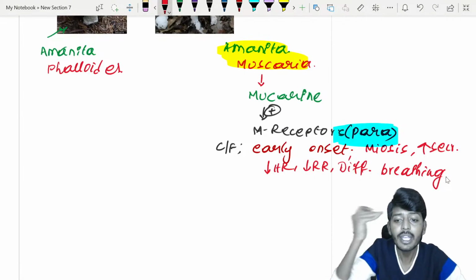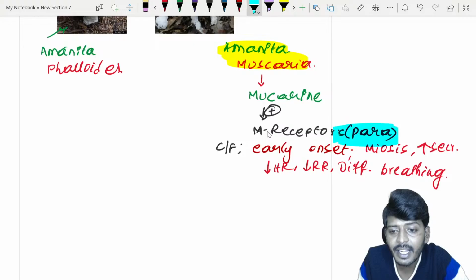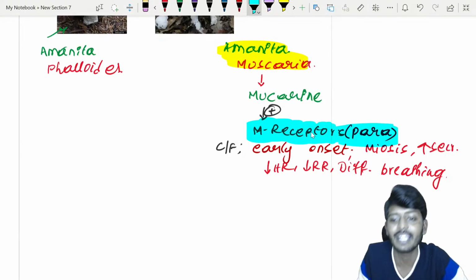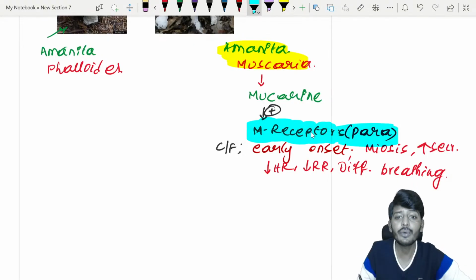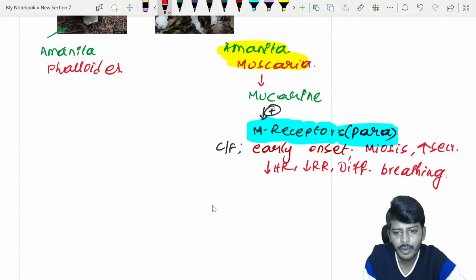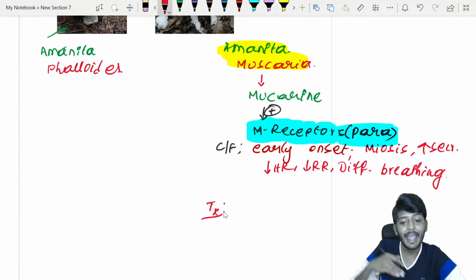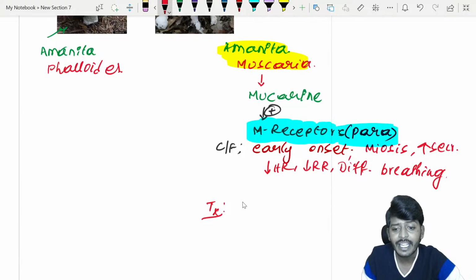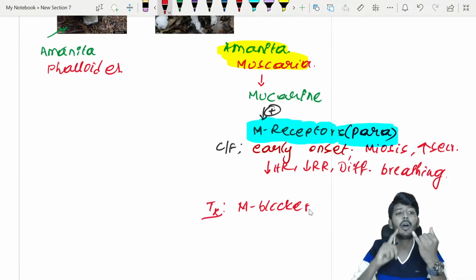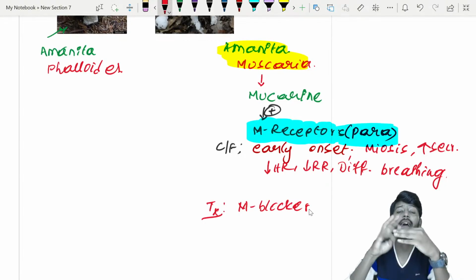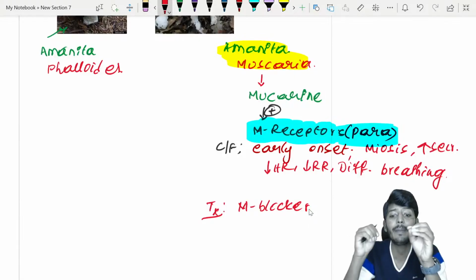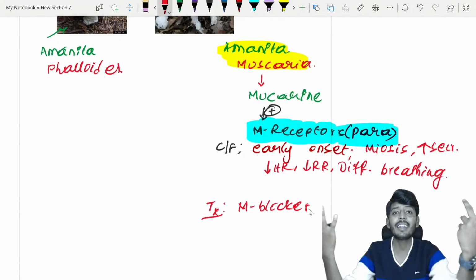So now you need to think about this. कौन से receptors activate हुए? Which receptors are activated? M receptor. So the antidote is going to be what? Treatment is going to be what? The activated receptor is M receptor. If M receptor is activated, what is the treatment you are supposed to give? Of course, M receptor blocker. So which is that M receptor blocker which can block M1, M2, M3? मतलब सारे types of M receptors can be blocked by this particular drug. Which is the drug?